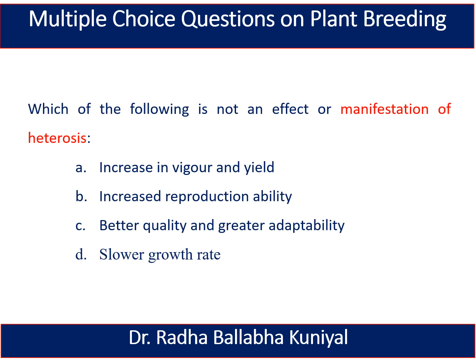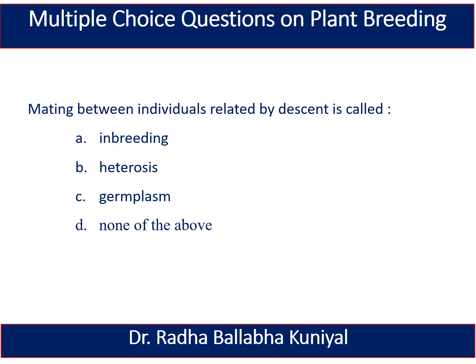The next question is: which of the following is not an effect or manifestation of heterosis? A. Increase in vigor and yield. B. Increased production ability. C. Better quality and greater adaptability. And D. Slower growth rate. And here the correct answer is slower growth rate. The next question is: mating between individuals related by descent is called inbreeding, heterosis, germplasm, or none of the above. And here the correct answer is inbreeding.